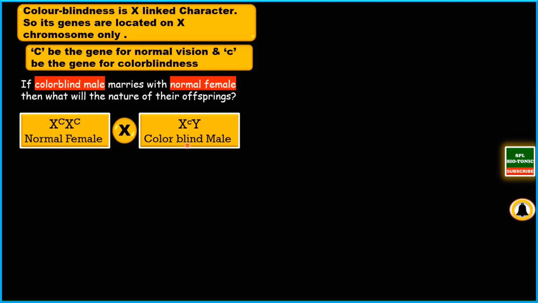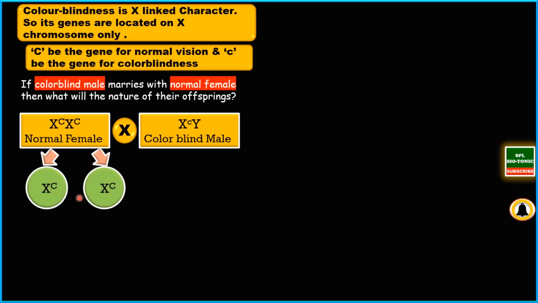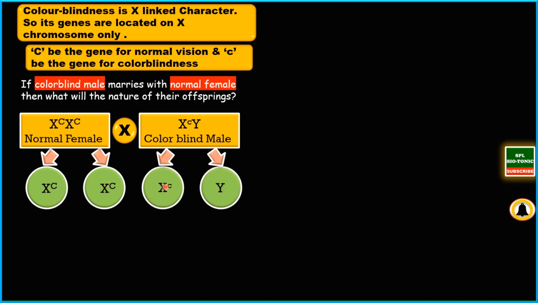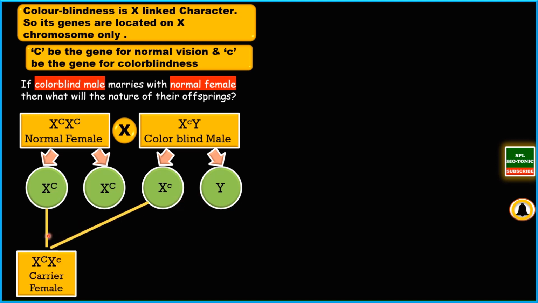It is said that well begun is half done. So once you write the genotypes of these two parents properly, the rest of the solution becomes easy. Now these are the two gametes of the female, X capital C and X capital C, whereas these are the two gametes of the male, X small c and Y. During fertilization, what will happen? This female gamete fuses with this male gamete to form X capital C X small c, that is a carrier female.